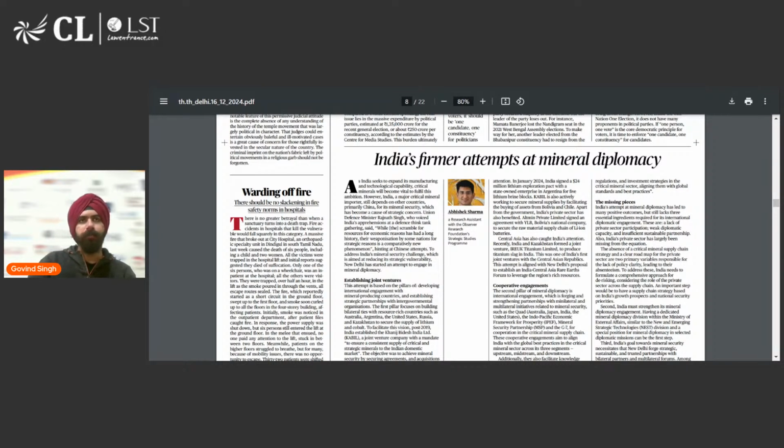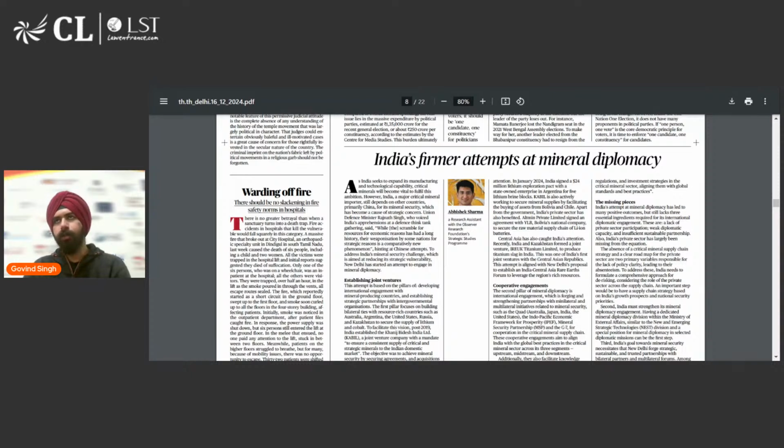So as of now, most countries in the world are reliant on one particular country for their mineral supply and for processing of minerals. Can you guys name that country which I'm talking about? Which country is currently supplying the maximum minerals to the world? Anyone? Any guesses? A hint is it's one of our neighboring countries. Yes, Priyanshi has guessed it correctly. That is China. China is the correct answer.